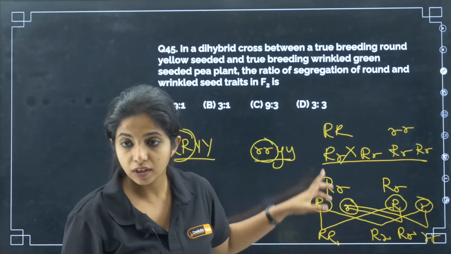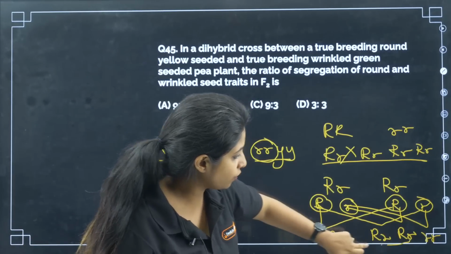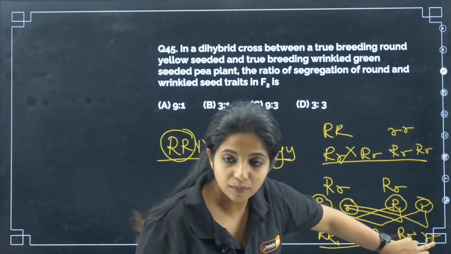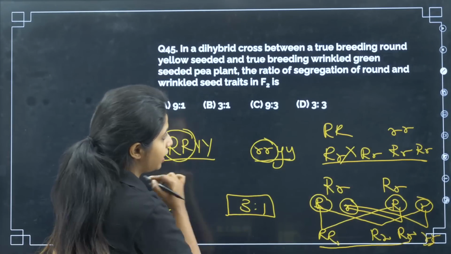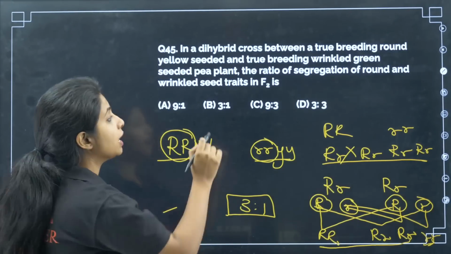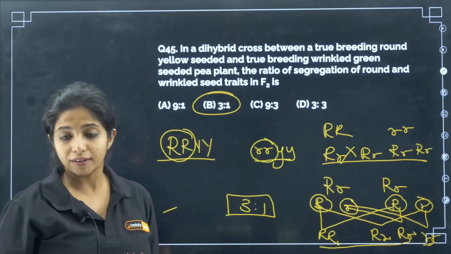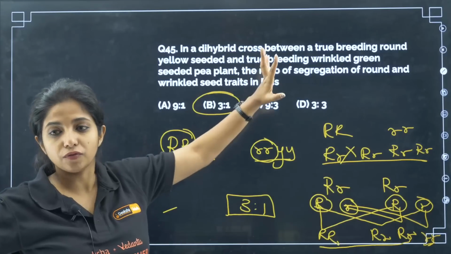If you are asked about the ratio of segregation of round and wrinkled seeds, you see 3 of them are going to be round and 1 of them is going to be wrinkled. So 3:1 is something that you have to find out. Remember, in the question what is asked, you have to try to find that, not what you know about it. Fine. So they started with a dihybrid cross just to confuse you guys.